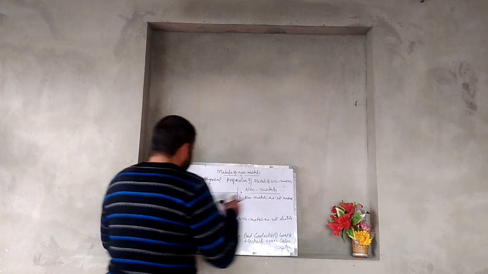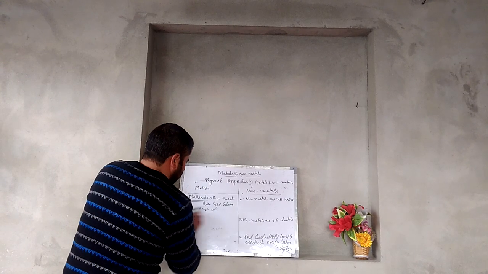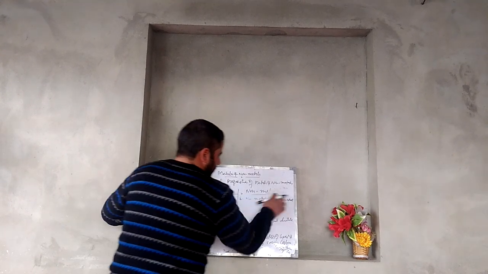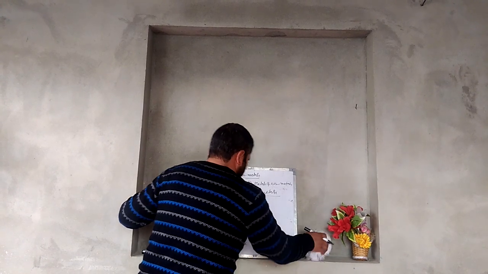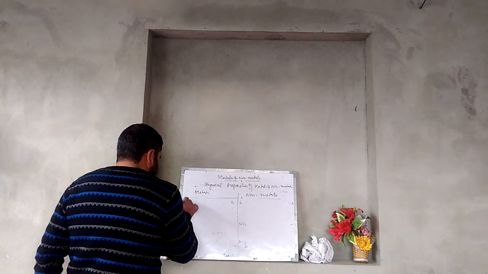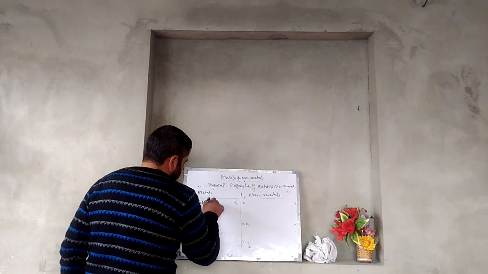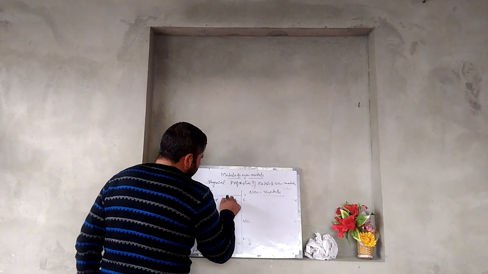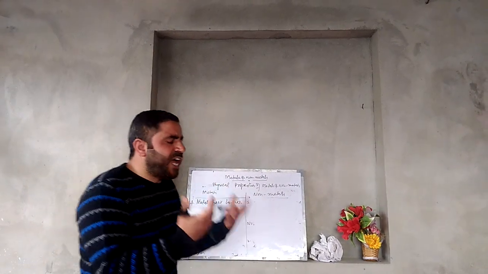Now, another physical property of metals is that metals have luster. That means these metals are shiny.